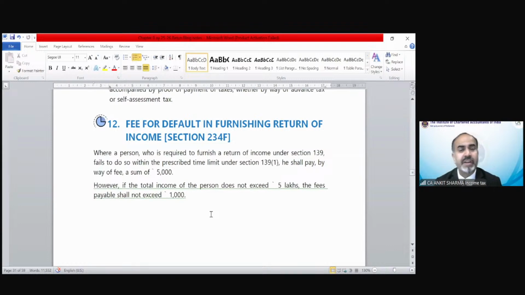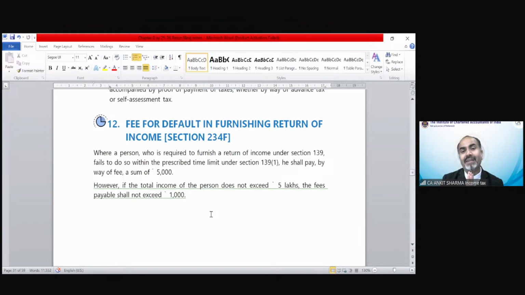Next was fees for default in furnishing return of income under section 234F. I have told you that if you have filed your return on the due date, there would not be any interest under section 234A and there would not be any penalty or fees for not filing of return. That was the fee under section 234F, and it says if you have filed a return up to the due date, there would not be any fees.